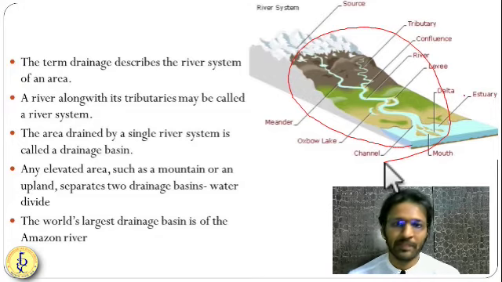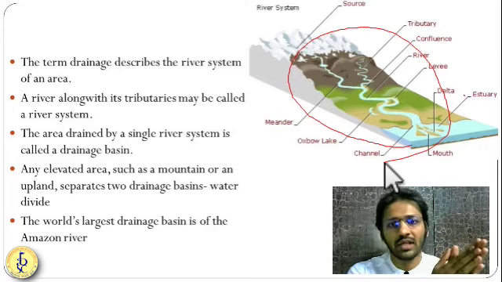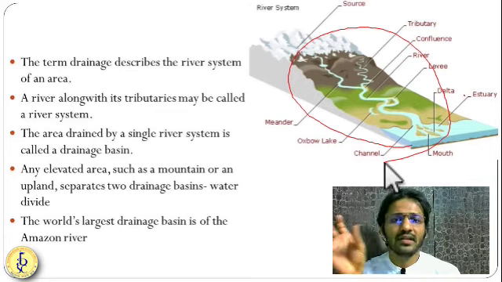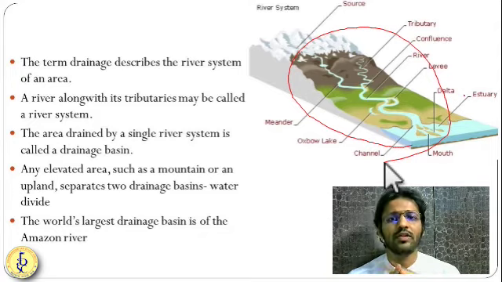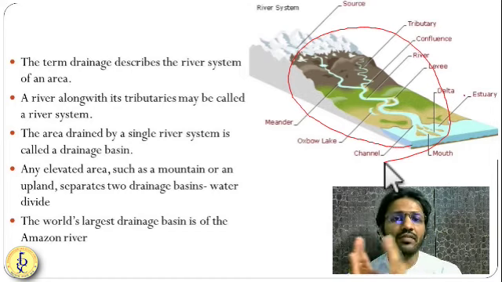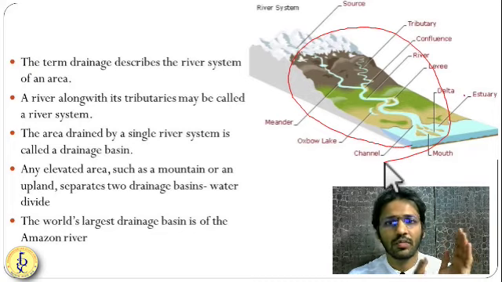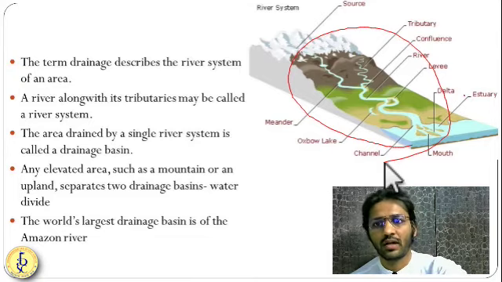Now in this, we have the Ganga river system, the Brahmaputra river system, the Godavari river system, the Narmada river system. One river system is different from another river system. It is separated from another river system. A tributary of Ganga will not give water to a tributary of Brahmaputra or Narmada. These different river systems are separated by certain mountain or elevation or plain or upland. We call it a river divide or water divide.